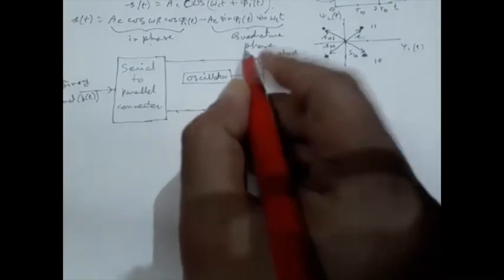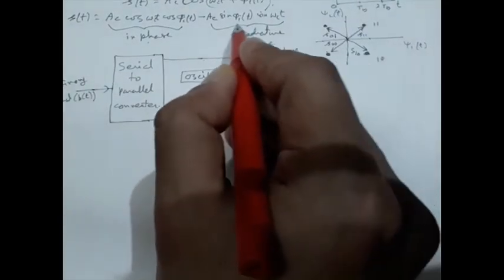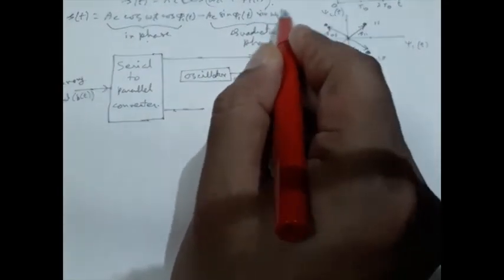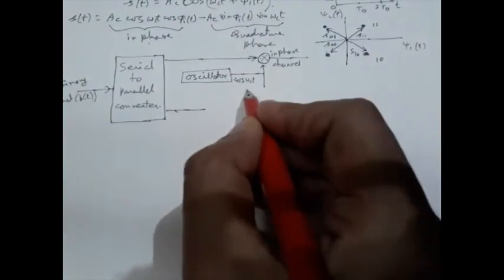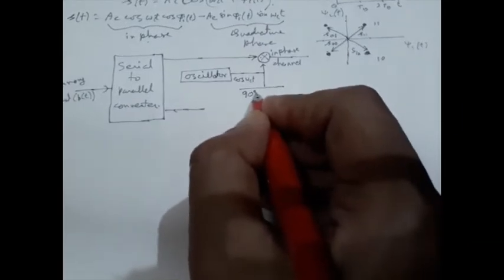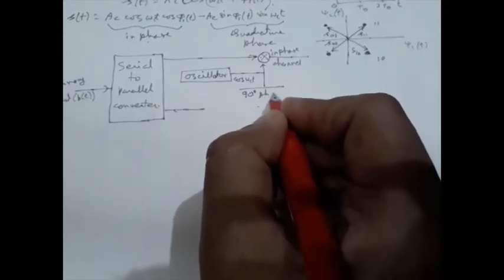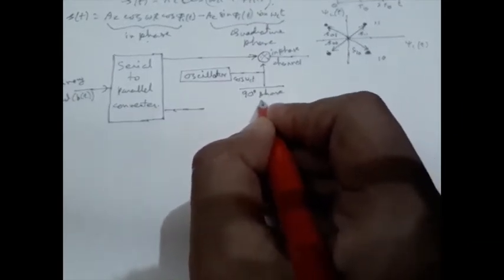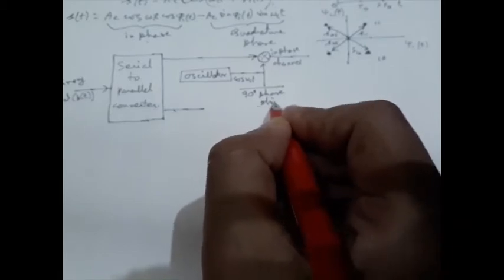Now in the quadrature component we have to generate sin omega ct, and that is done by changing the phase of the carrier by 90 degrees.